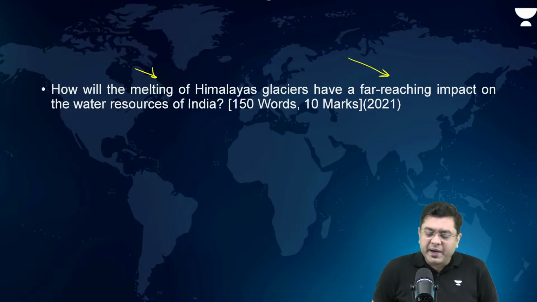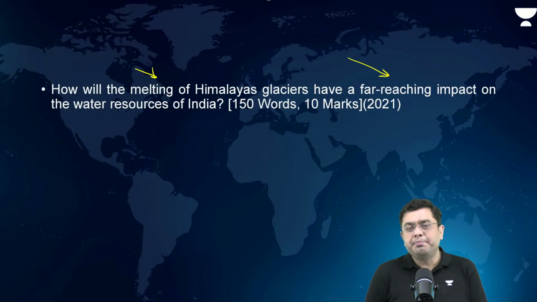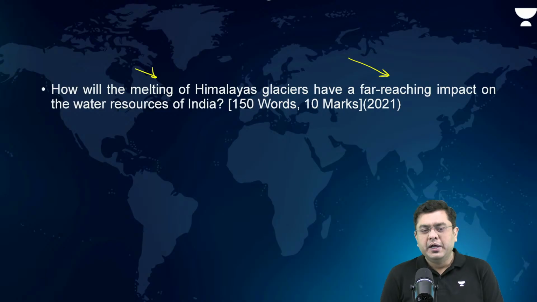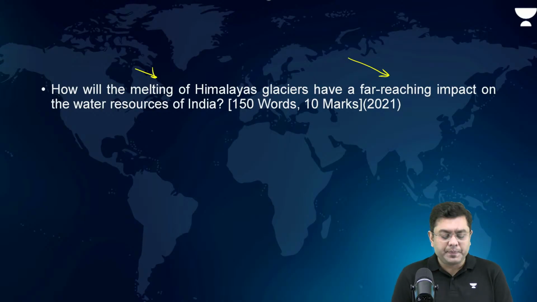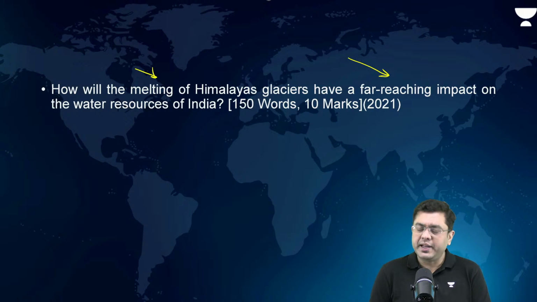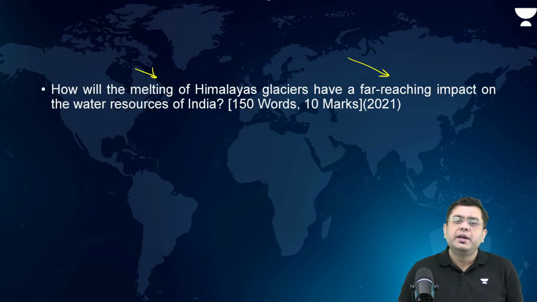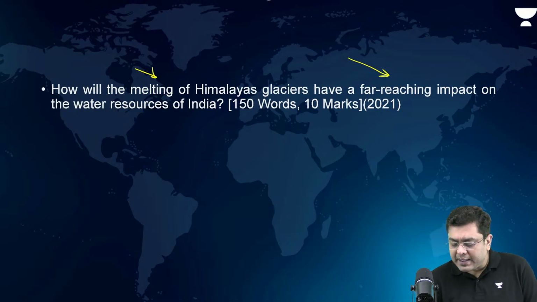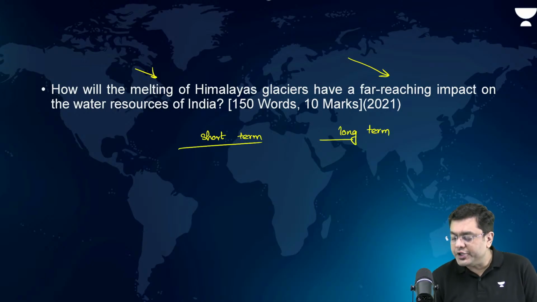How will the melting of Himalayan glaciers have a far-reaching impact on the water resource? This is again one of the questions which is repeated multiple times. It will also have slight impact on the polar vortex. Melting of Himalayan glaciers and the impact on water security. It is repeated. So in this, what needs to be written? In this, you have to write about both the short-term impact and the long-term impact. So short term and long term. Short term impact of the melting of glaciers.